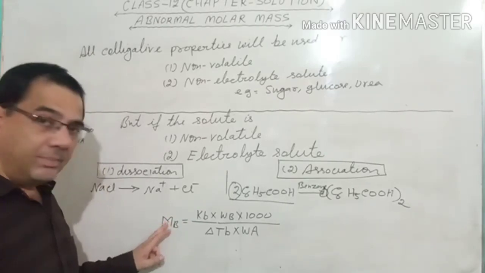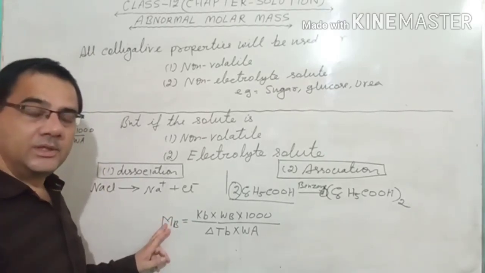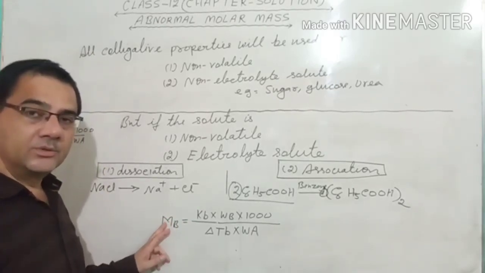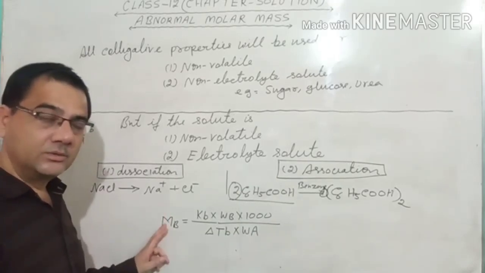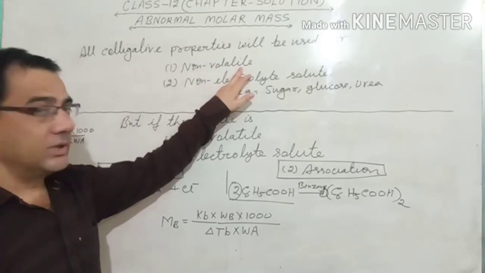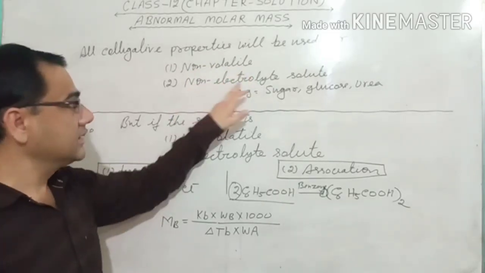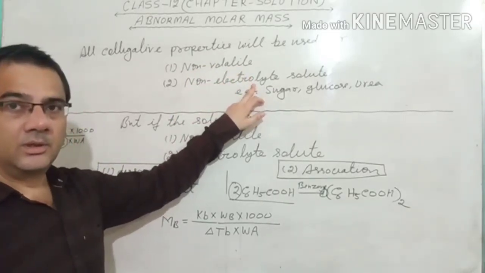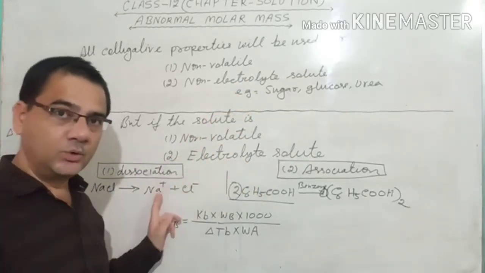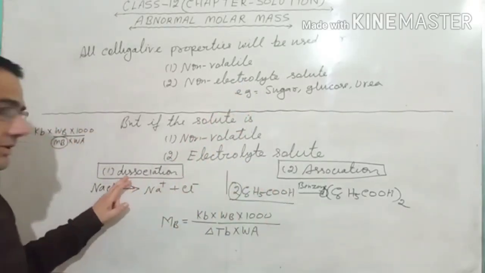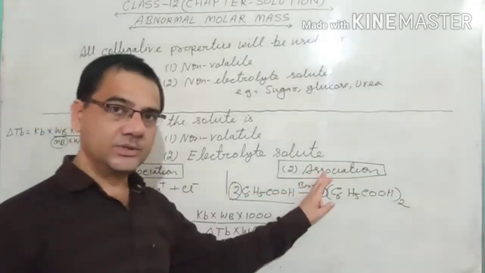तो हमारा MB बिल्कुल सही है, इसके लिए क्या होना चाहिए? What the condition should be there so that the MB which we are calculating that should come correct. तो ये होना चाहिए जो सॉल्यूट है, that should be non-volatile as well as non-electrolyte. But if the solute is non-volatile as well as electrolyte, तो two cases are there: either they dissociate in the solution or they associate in the solution.